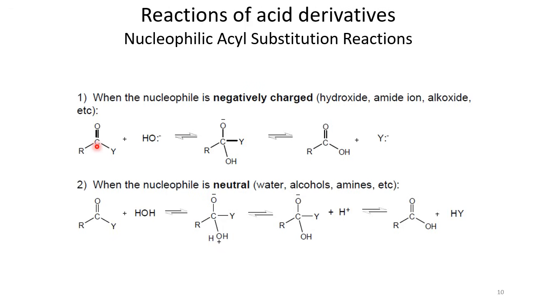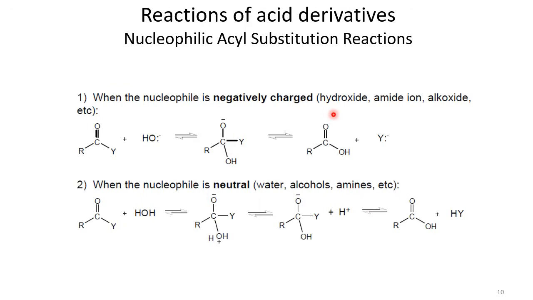so it can attract electron-rich moieties, just like the hydroxyl group. The hydroxyl group can attack this carbonyl, which is electrophilic. When the hydroxyl group attacks this carbon, the carbonyl bond shifts its electrons onto the oxygen. Then we get an intermediate that is tetrahedral in geometry, a tetrahedral intermediate. After that, when these electrons revert, the Y group leaves.